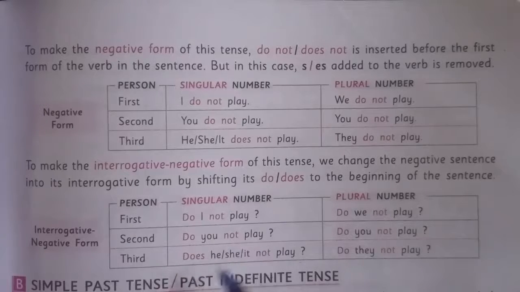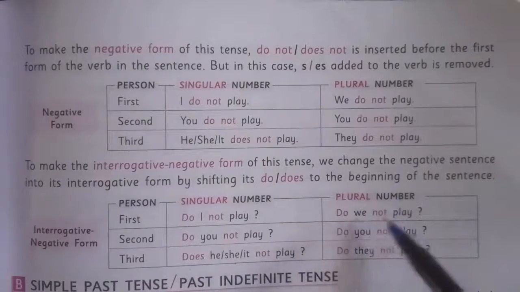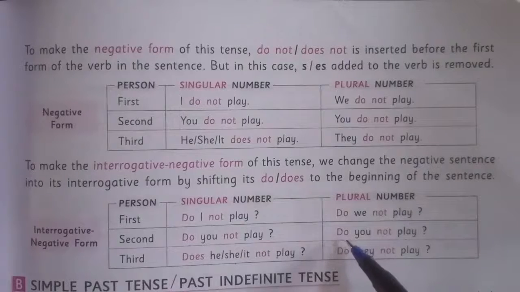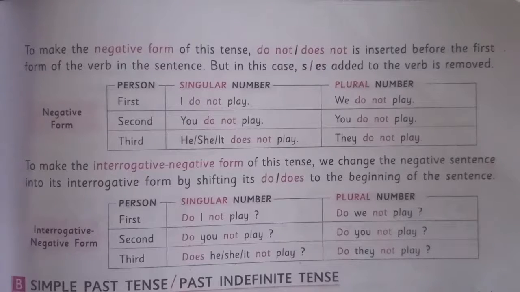Do you not play? Does he not play? Does she not play? Or you can say, does it not play? And in the plural form, first person, do we not play? Second person, do you not play? Do they not play?